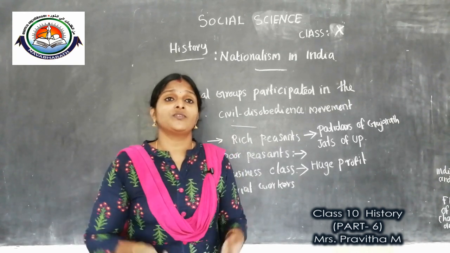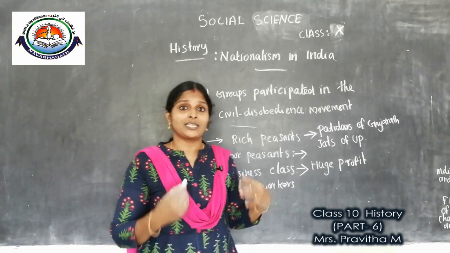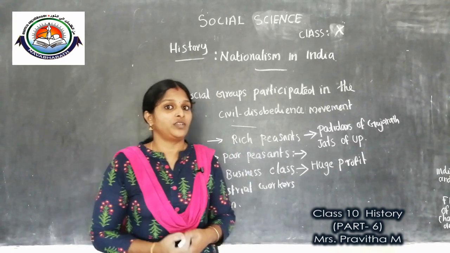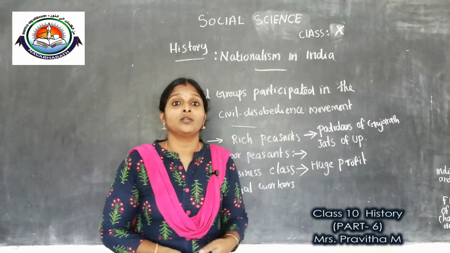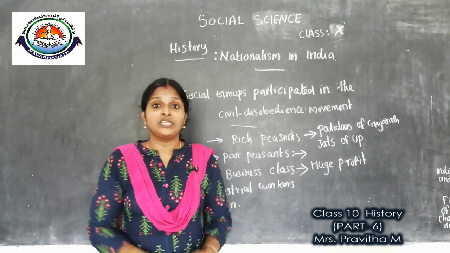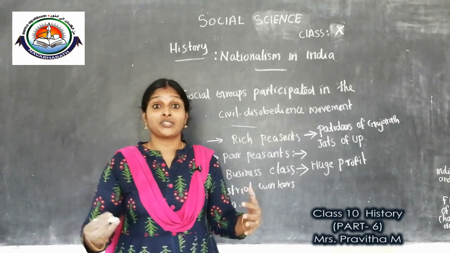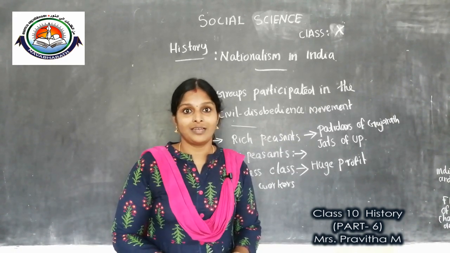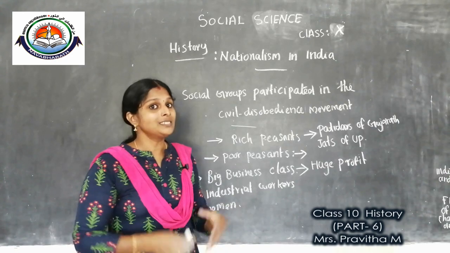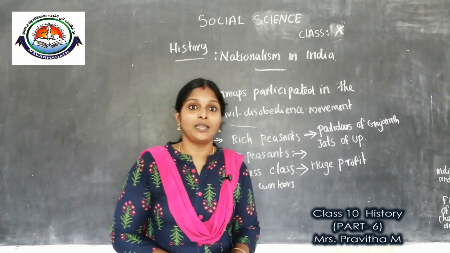After the First World War also, they wanted to expand and maintain this profit. So they opposed the colonial restrictions on the Indian economy and protested the large-scale import from England. For that purpose they became part of the civil disobedience movement.